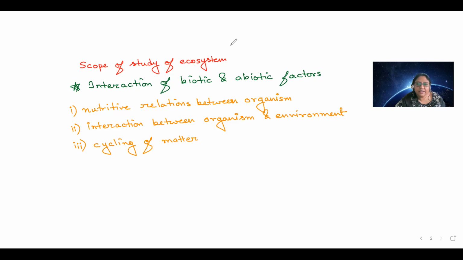Have you studied the law of conservation of mass? Yes, ma'am. What does it say? Mass can neither be created nor be destroyed. So that means when Earth was created from the sun, whatsoever matter was present in Earth, we are still using that. So it's not possible unless we are going for cycling of matter. So that is something very important.